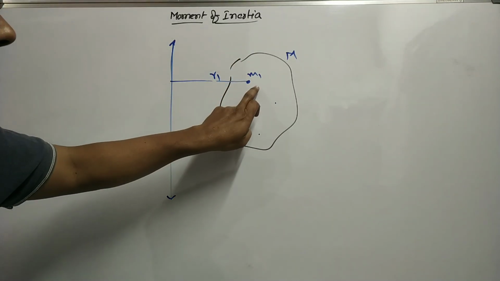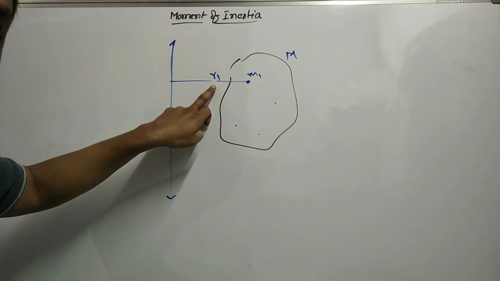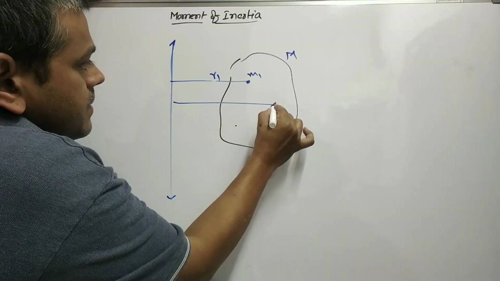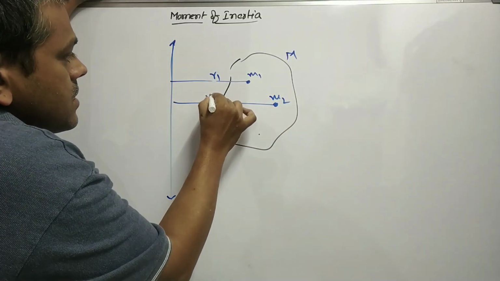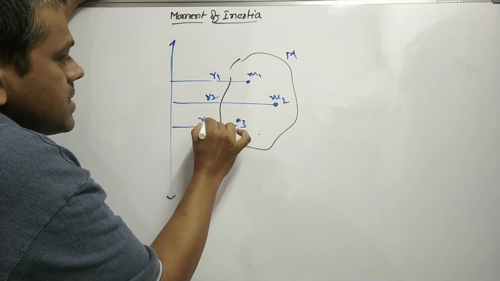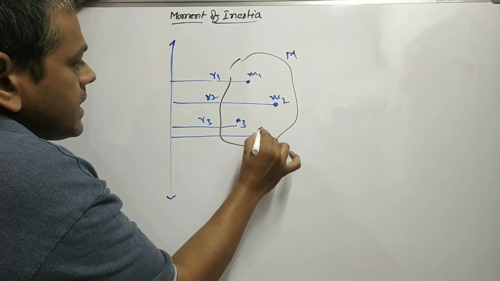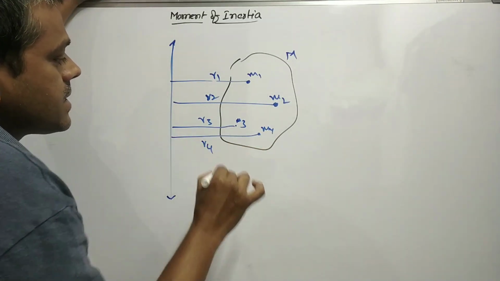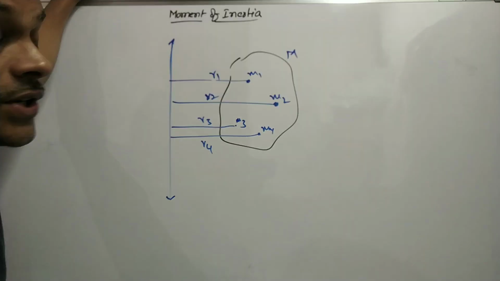The first particle of mass m1 is at a distance r1. The second particle of mass m2 is at a distance r2. The third particle of mass m3 is at a distance r3. And the fourth particle of mass m4 is at a distance r4 from the same axis of rotation.